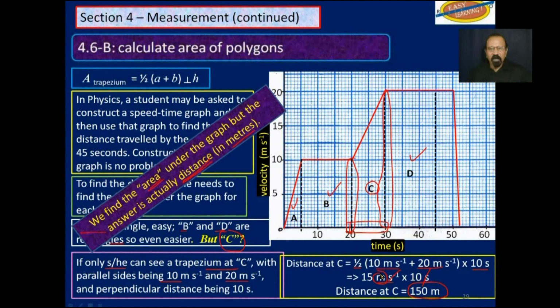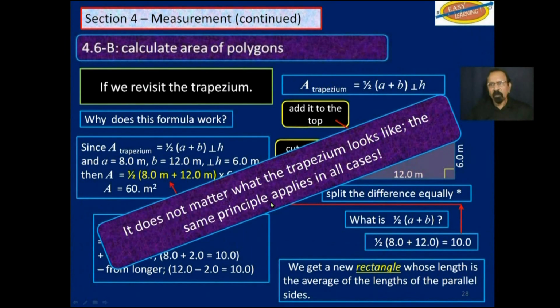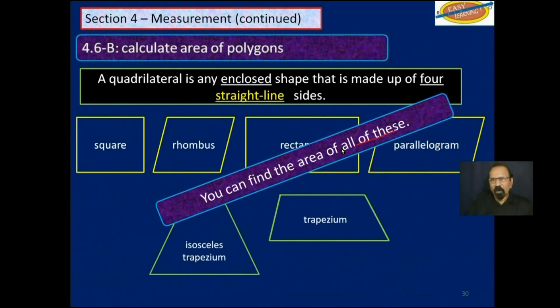And so even though I say you find the area under the graph, which is what you are doing, the units for that is meter, which is length. Just be aware of that. It does not matter what the trapezium looks like. The same principle applies in all cases. So we can find the area of all of these